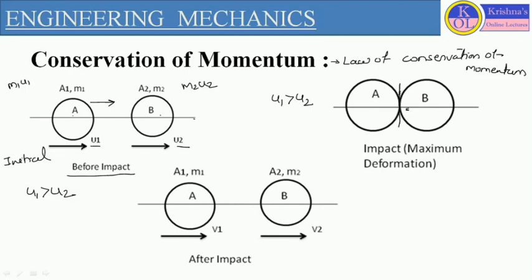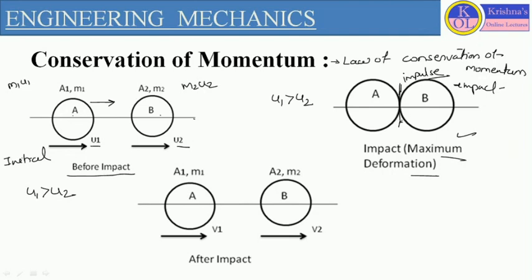This is the contact between the two objects, and this contact, for a very short period, creates a greater amount of force, which is called impulsive force or impact. That impact will create some disturbance in the velocity of the objects. Because of this impact, the velocity of both the objects will change. And this particular condition we consider as the maximum deformation condition.